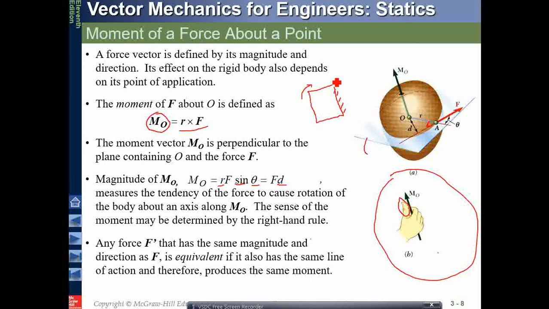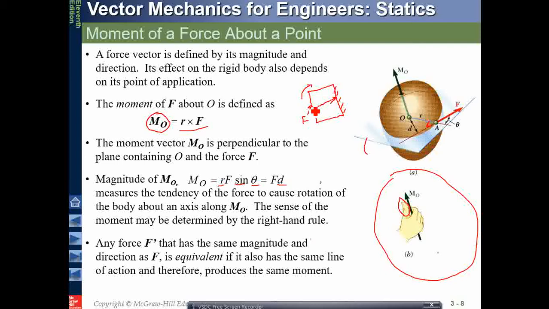Okay, you want to open the door here. That means clockwise. So you put a force here. Once you put the force here, force times distance, this distance r times your force F, will produce the maximum moment. Why the maximum moment?